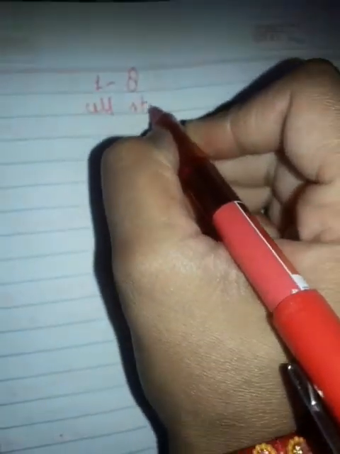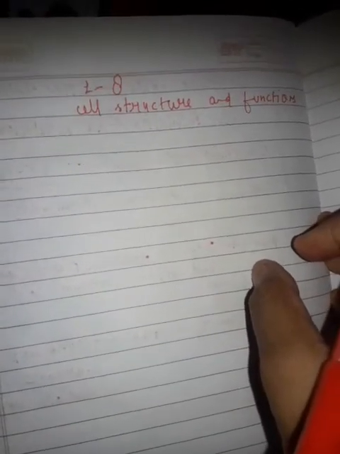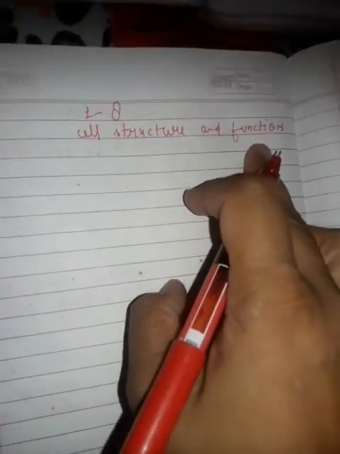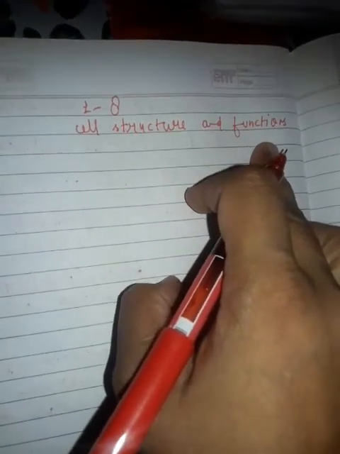I will teach chapter 8, cell structure and function. Yesterday I drew a diagram of different types of cell shapes, and now we come to cell structure and function. The heading is 8.5, cell structure and function.